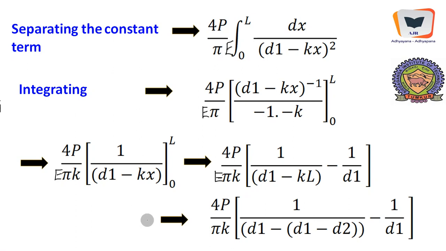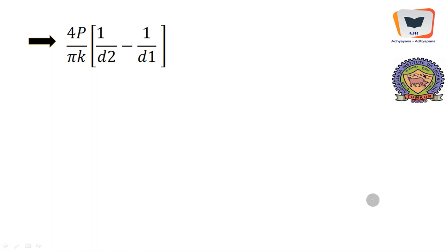As we continue further, we will simplify this by replacing k by (d1 minus d2) divided by L. So L and L will get cancelled and we will be left with 1 over d1 minus d2, minus 1 over d1. So d1 will get cancelled, and we will be left with 1 over d2 minus 1 over d1. Of course, E is missing, it is continuously missing, so I will replace that. I will quickly write that.